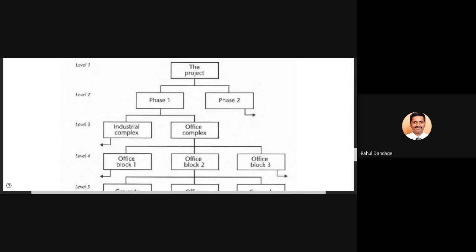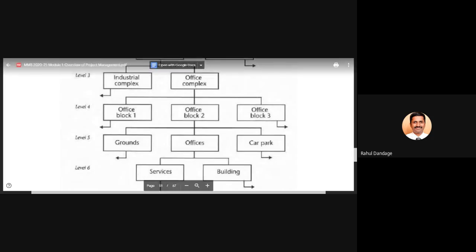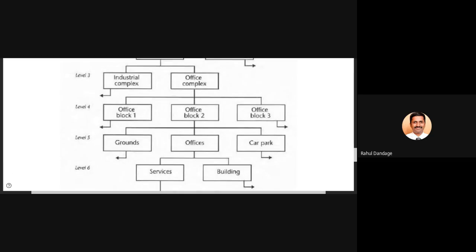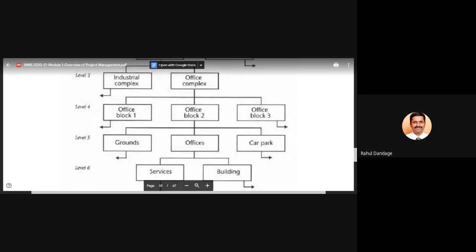In the first phase, there are two different complexes to be constructed: industrial complex and office complex. If you consider the office complex, then there are three different blocks to be constructed: office block 1, office block 2, office block 3.